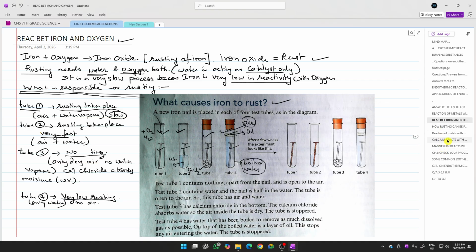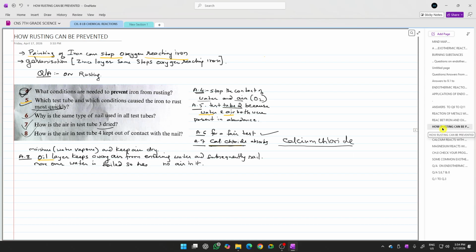So all these 8 questions I have now shown you. We have discussed all the 8 questions, right? The last question was this one, number 8. The oil layer keeps air away from entering the water and subsequently the nail. Moreover, the water is boiled, so it has no air in it.